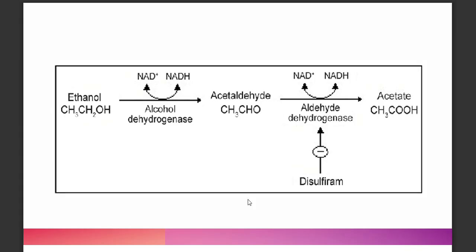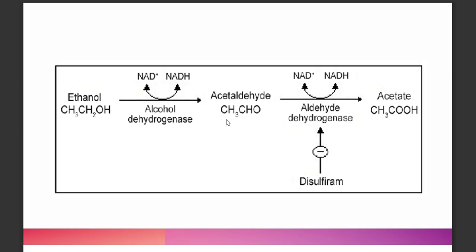Initially you have ethanol, and this ethanol is said to be toxic to your RBC, red blood cell. You need an enzyme to convert ethanol into aldehyde, and that is alcohol dehydrogenase, in which you notice the number of hydrogens decrease because of the formation of a double bond.